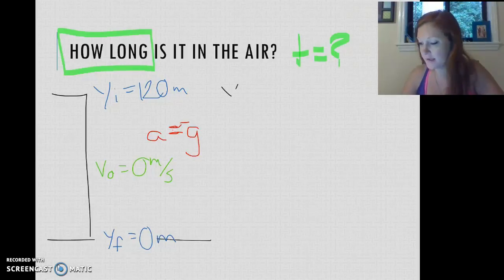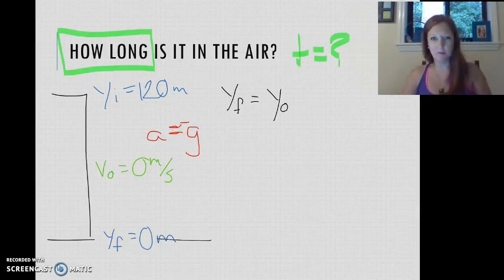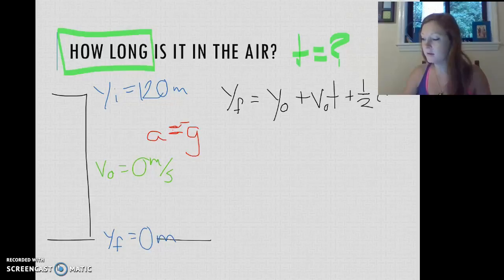I'm just going to change those x's to y's because that's vertical position instead of horizontal position, and that might make more sense in this problem and set you up for better things coming down the road.